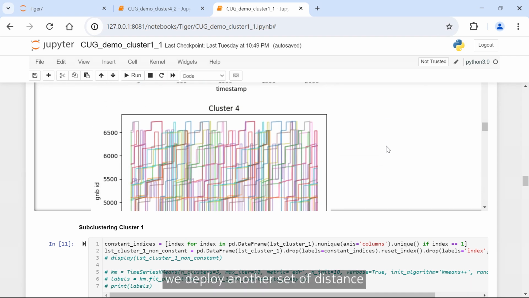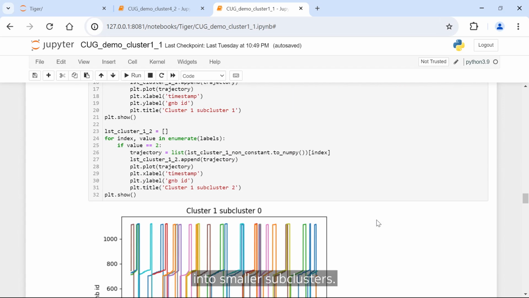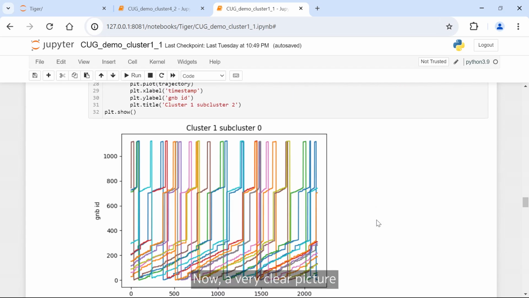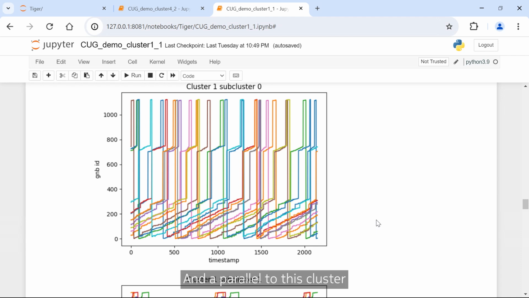So what we do is we deploy another set of distance matrix and time series calculation models, and we subcluster each of these clusters into smaller subclusters. Now, a very clear-cut picture actually comes up. This is cluster number 1. And a parallel to this cluster is that you have tour groups. Each of these peaks is a different tour group.